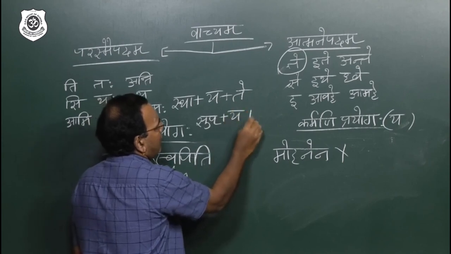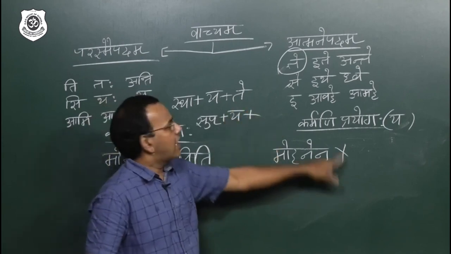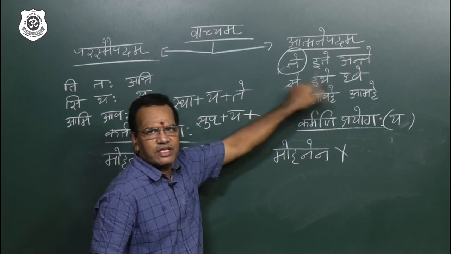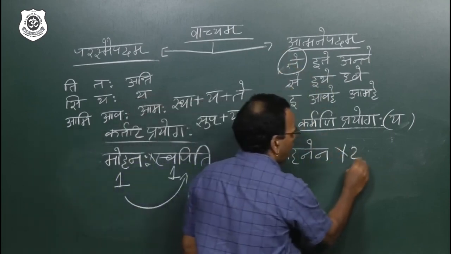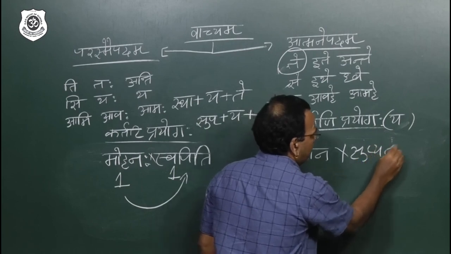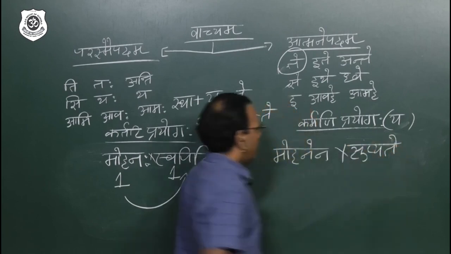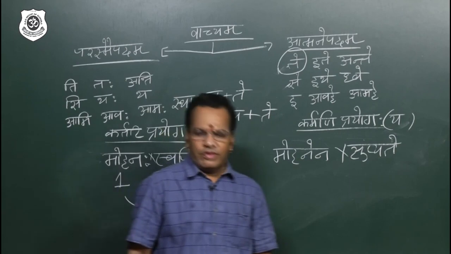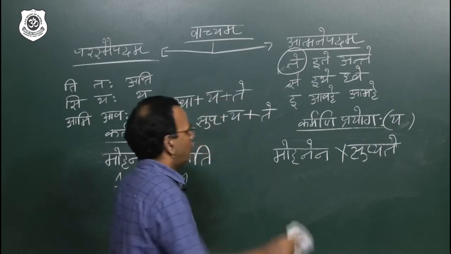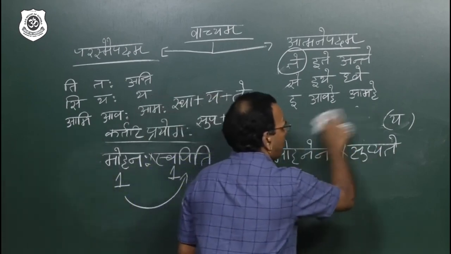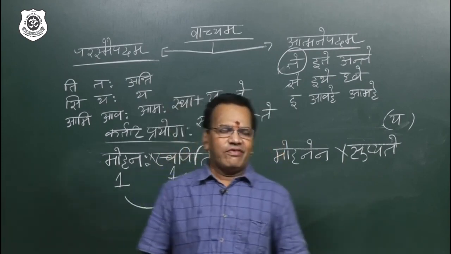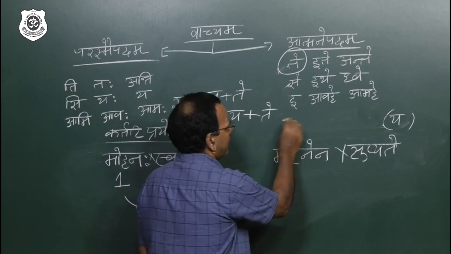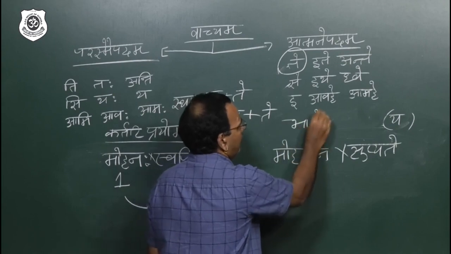Then swapiti, the verbal root sup plus ya. And if there is no object, the standing instruction, take the third person singular. Sup plus ya plus te is equal to supyate. This is called bhave prayoga. So here I should not write karmani prayoga, because in karmani prayoga the verb comes according to the object. Whatever two or three examples, it comes under bhave prayoga.